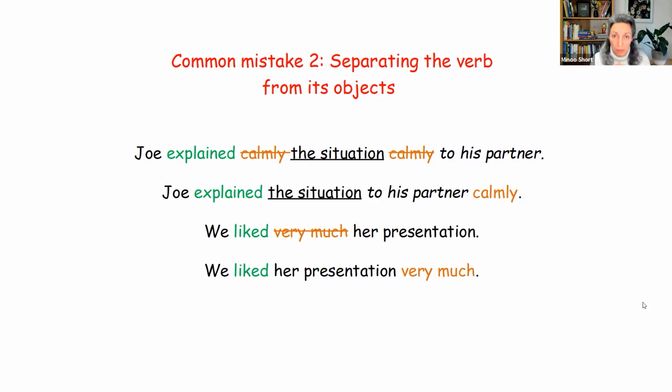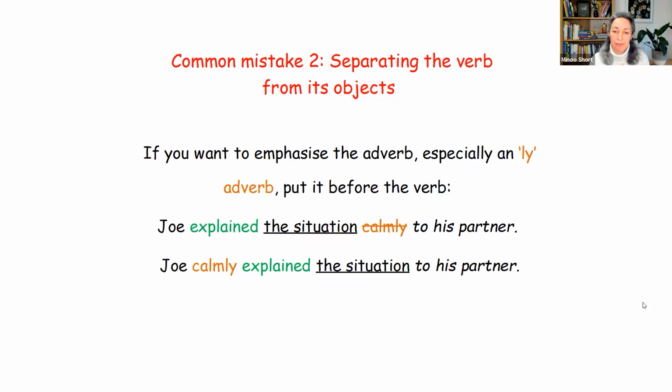Something that I hear very often is putting adverbs like "very much" between the verb and its direct object. Must completely avoid that. Sounds very strange in English to say, "we liked very much her presentation." It's "we liked," then the object, "her presentation," and then "very much." If you want to emphasize the adverb, especially an -ly adverb, you can put it before the verb. So you can say, "Joe calmly explained the situation to his partner."